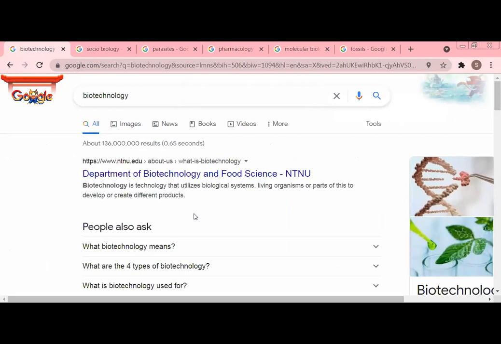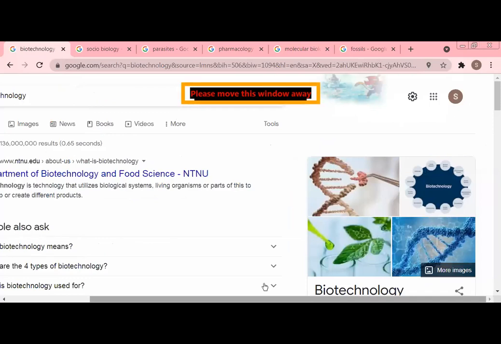Because the population has grown a lot, the demand for food from the people has grown as well. To fulfill the demand of people for food and living, scientists apply different techniques to get an abundant amount of food in the field of agriculture and to grow better crops. That's why scientists use these technologies. This is called biotechnology.